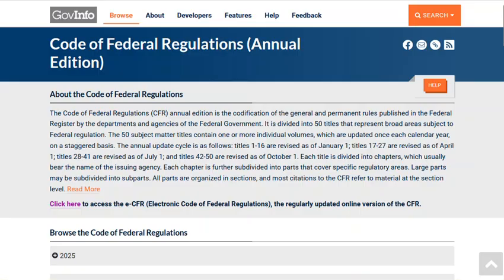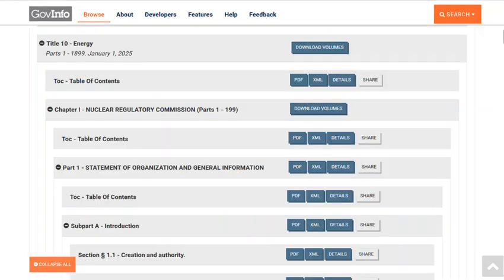A PDF facsimile of the CFR is available from the Government Publishing Office on govinfo.gov, the GPO's platform for government publications. The annual edition of the CFR on govinfo.gov goes back to 1996 and is exactly the same as the print volumes of the CFR. You can download an entire CFR title or individual chapters, subchapters, parts, or sections in either PDF or XML formats.